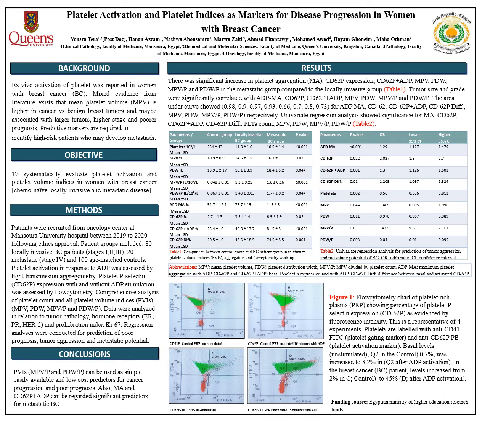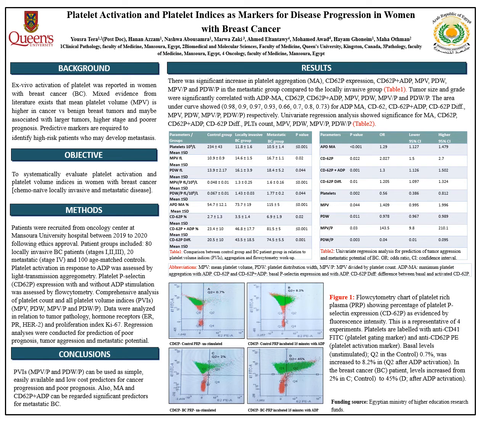We don't show the data here, but in Table 2 you see that univariate regression analysis has shown significance for platelet aggregation, the maximal platelet aggregation, the CD62, which is p-selectin, with or without ADP stimulation. This also applies for platelet count and the indices I just mentioned.